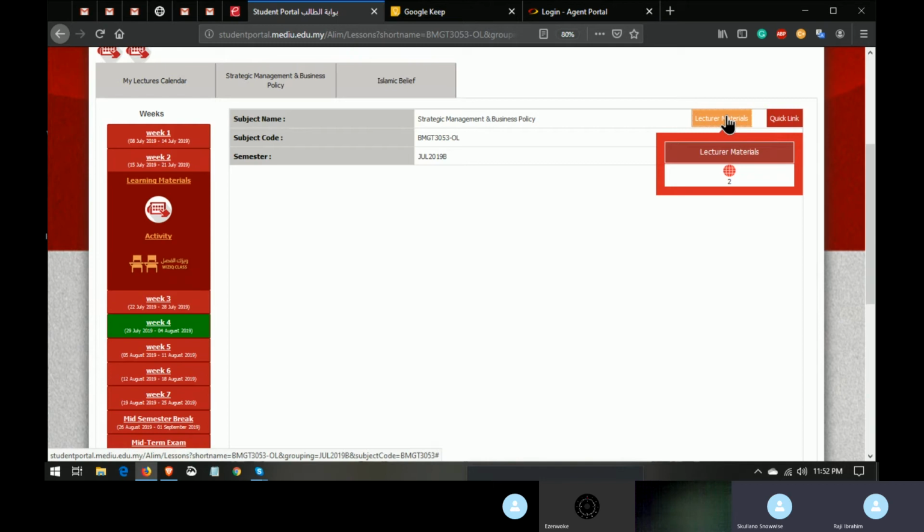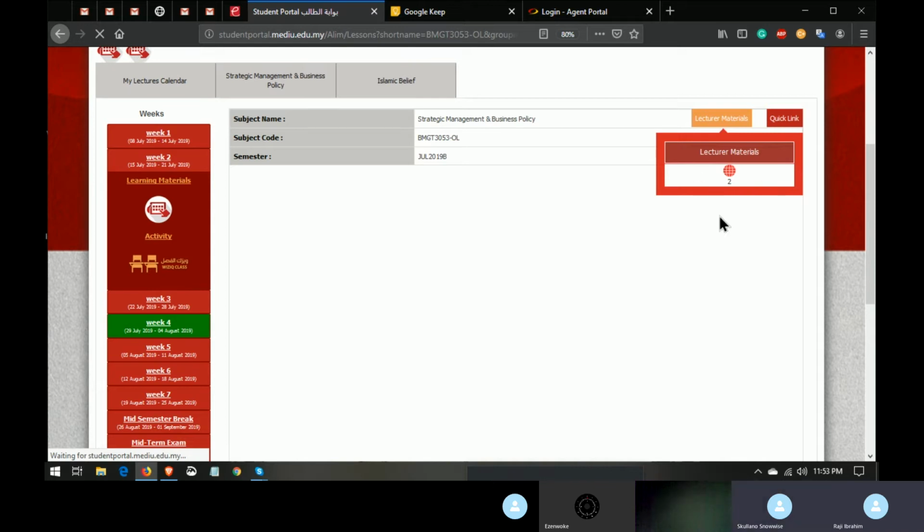Let's say you want to download any material now. You click on the lecture material at your right hand side. So click on it. Then you will see a globe. Click on this globe. Sometimes it might be more than one. With this one, the lecturer just put all the material in only one section. Some are separated, maybe you see 1, 2, 3, 4, 5, 6, like that.